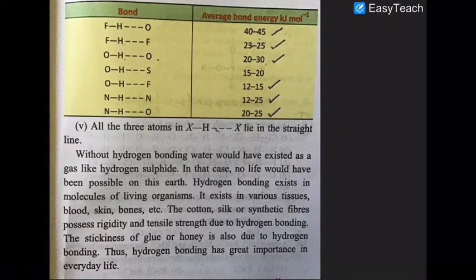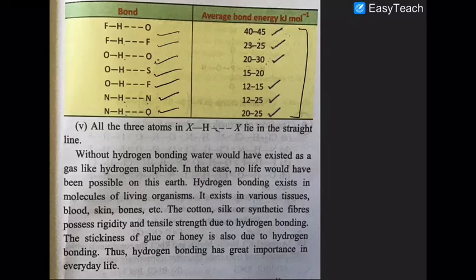Now look at the strength of hydrogen bonding between the various types. Here HF and HF, between OH and O, between OH and sulfur, between OH and fluorine, between OH and nitrogen, and between NH and oxygen. You can see that the hydrogen bond between hydrogen and oxygen is stronger than between hydrogen and nitrogen. So all these things you have to understand.